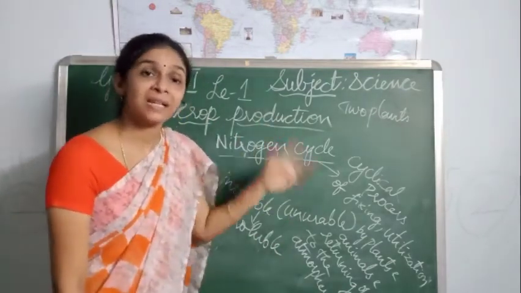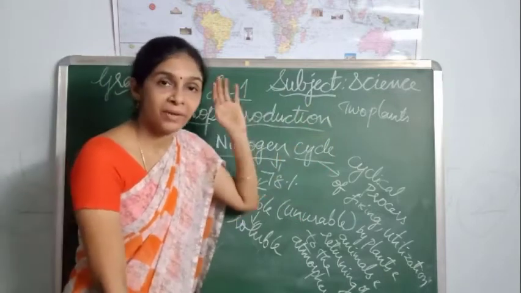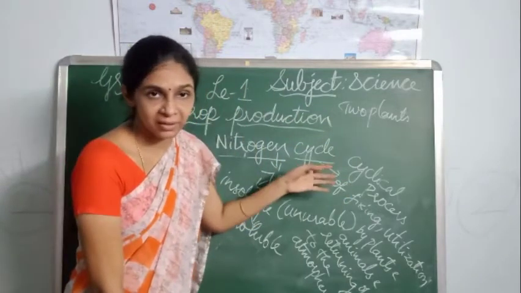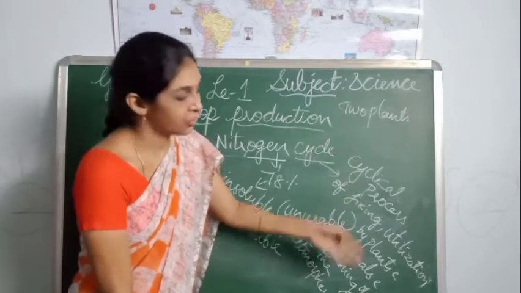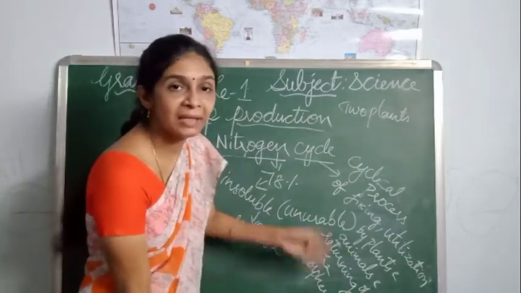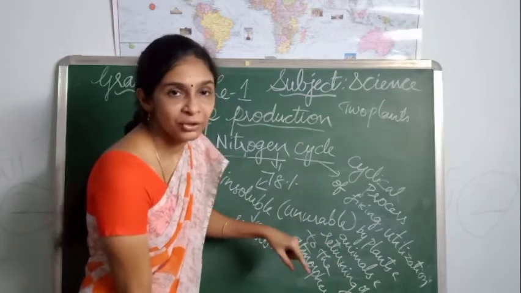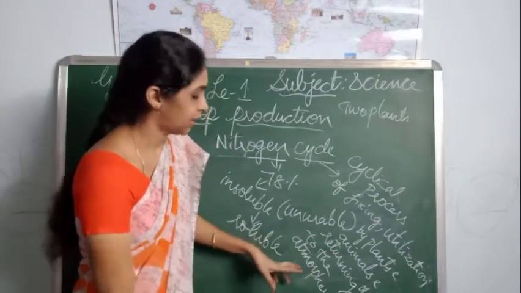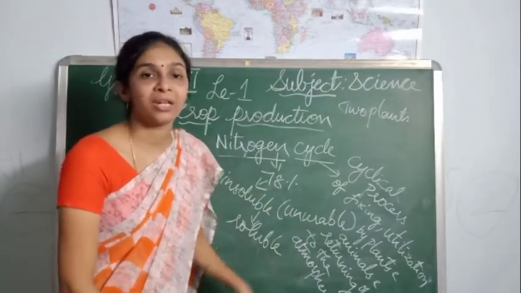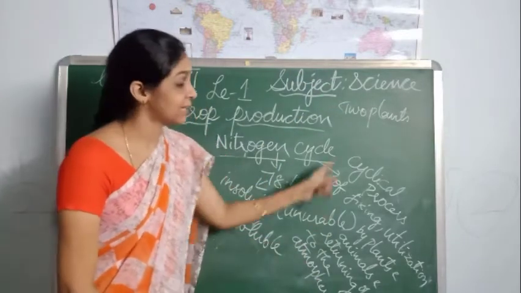Nitrogen cycle is a cyclical process where nitrogen is fixed first, and it is utilized by the plants and animals, and then it returns again to the atmosphere. That total process we can call the nitrogen cycle. It is a cyclical process.